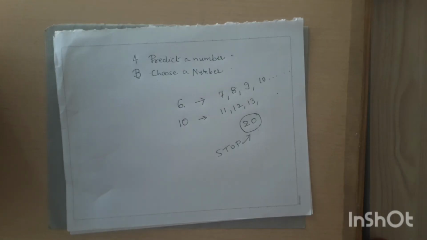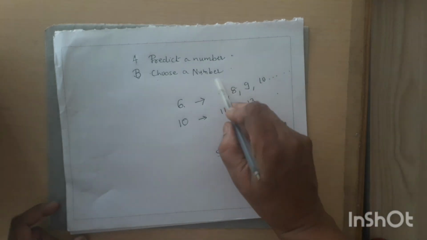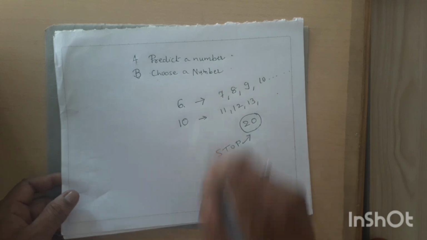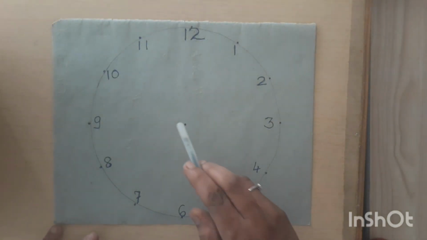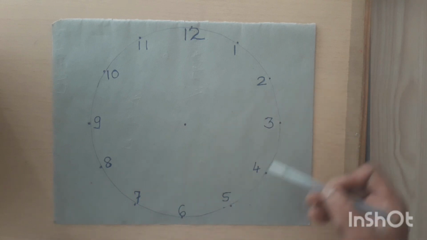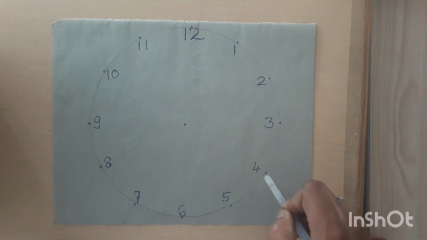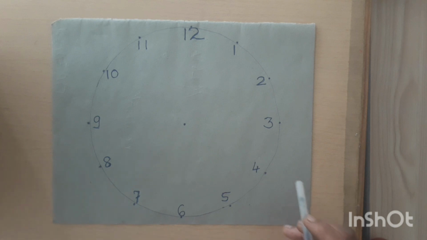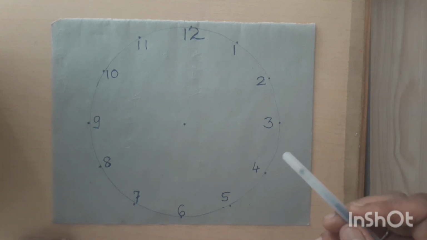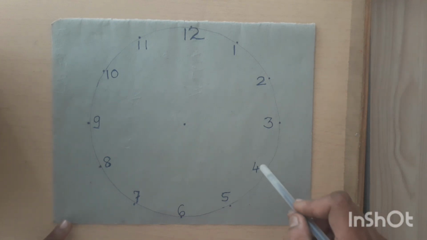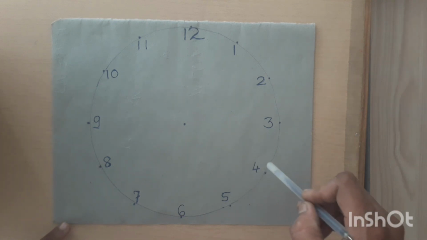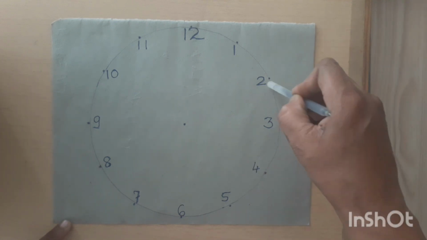Now, what is the role of player A? He has to predict a number chosen by player B. How he has to do it: he will ask player B to choose any of these numbers. Then he should point out or tap any random numbers like this.